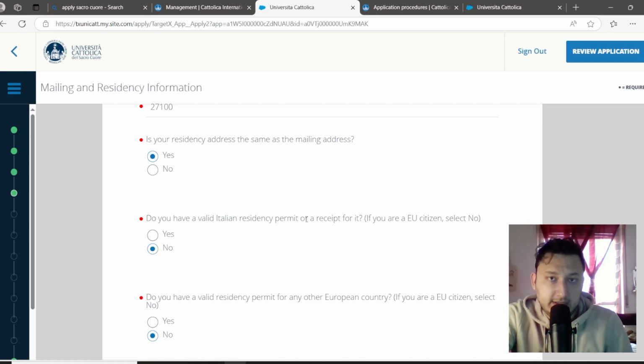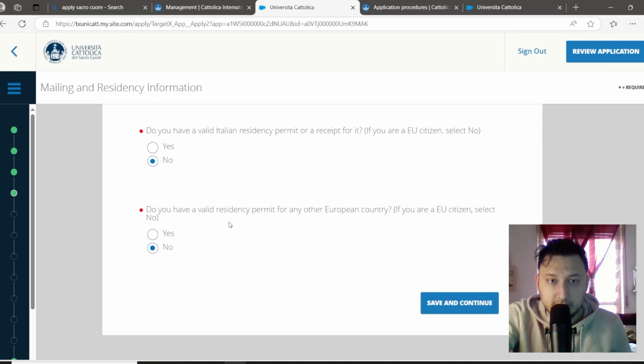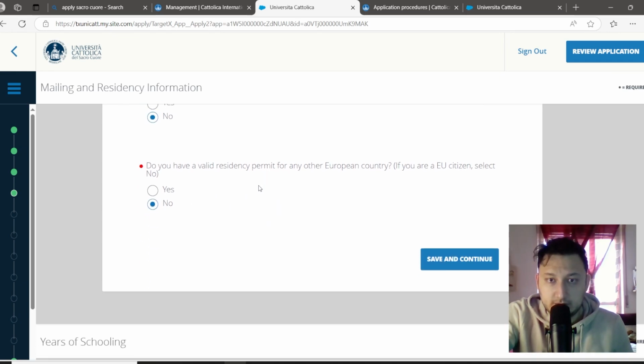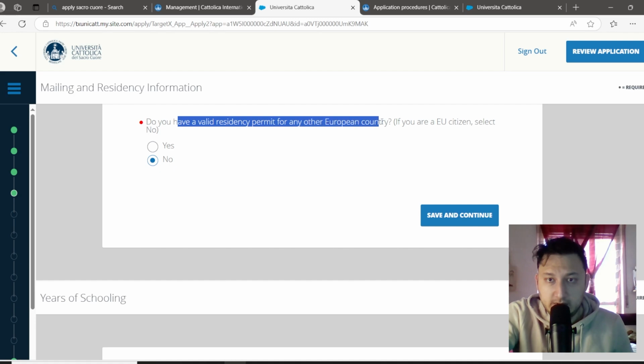If you are in Italy and you have a residence permit, you can click yes. But if you are a non-European citizen, you should select no. Also the same for here. If you don't have any residence permit, you should select no. Sorry. Do you have a valid residency permit for any other European country?